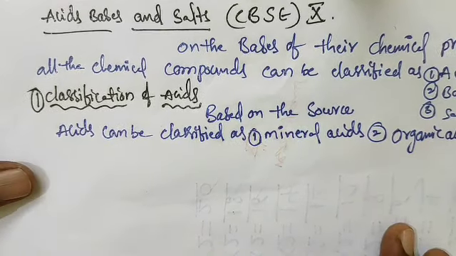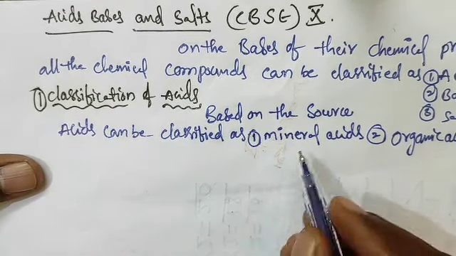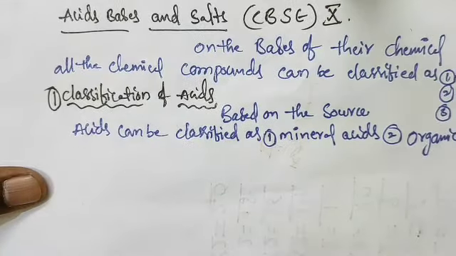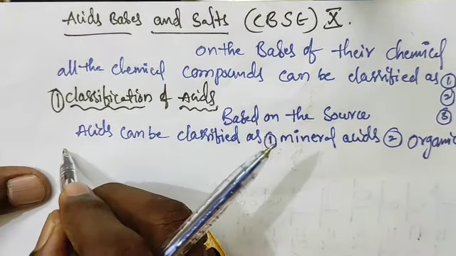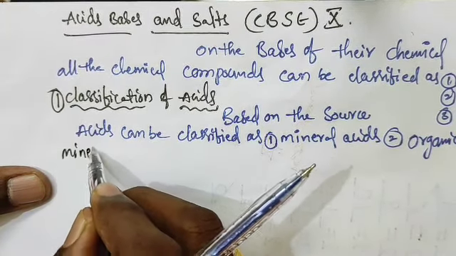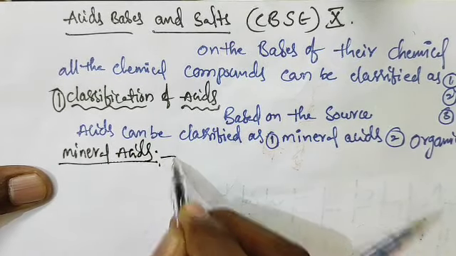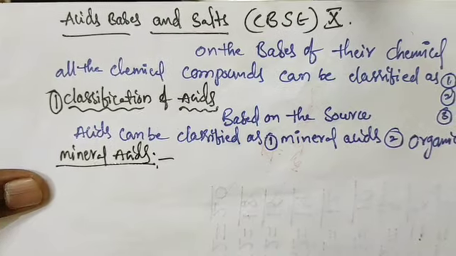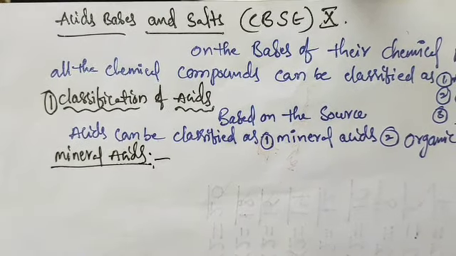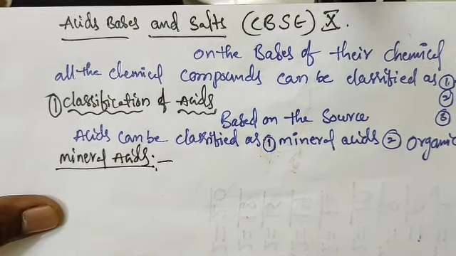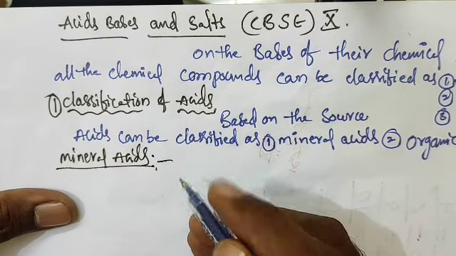Okay, here mineral acids first we'll discuss. Mineral acids means the acids prepared from the minerals.